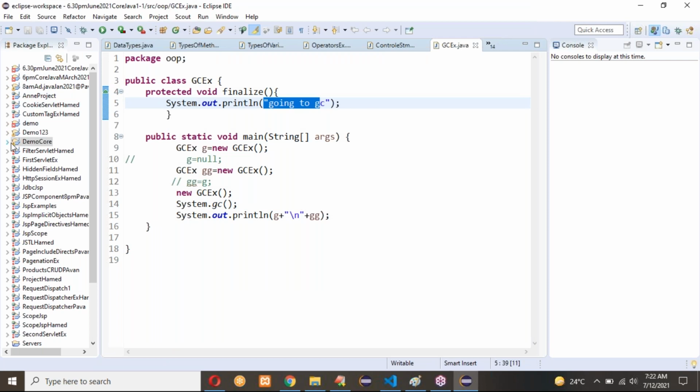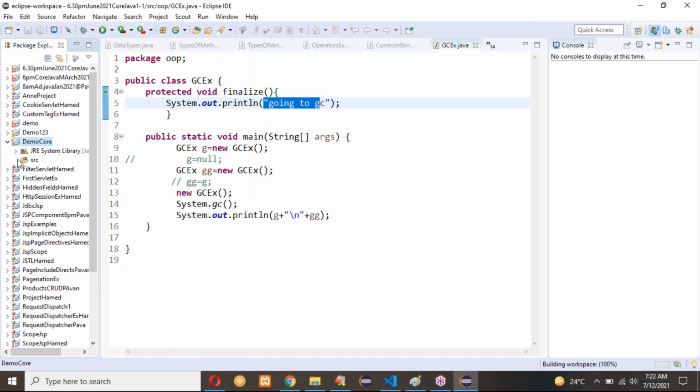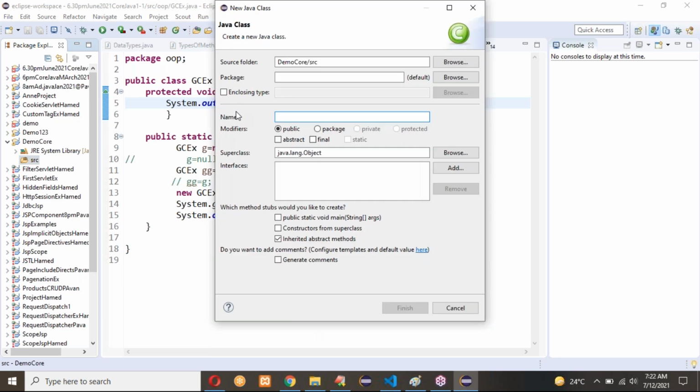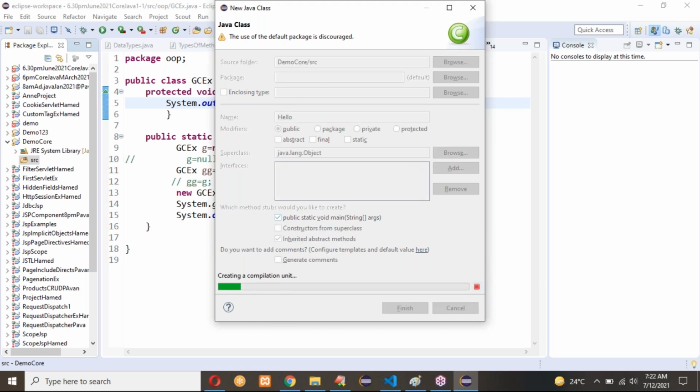It will create a demo 1. Core is my folder. Under this we have src. Right click here. New class. This way generally we create our files. So here the class name is hello. Hello is my class name. I need the main method. Just finish.